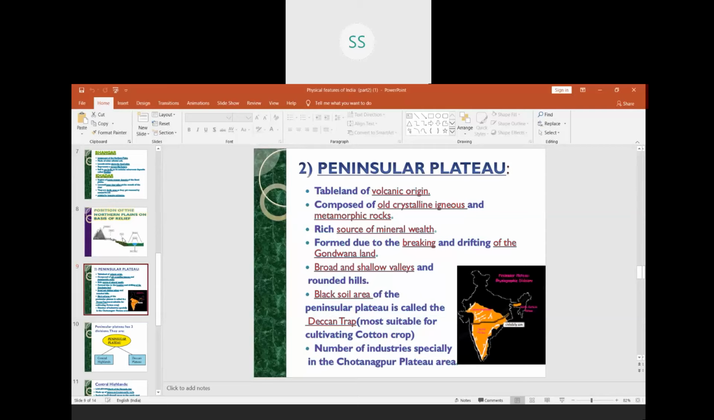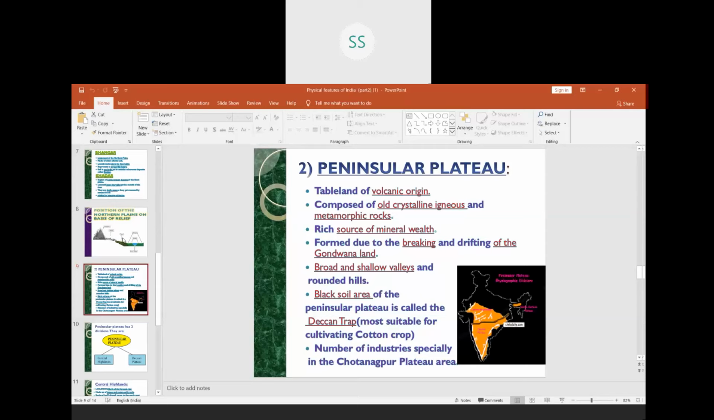A lot of minerals are present in this region. It is formed due to the breaking and drifting of Gondwana land. How is the peninsular plateau formed? The plateau is formed from the breaking and drifting of Gondwana land. Now, what is Gondwana land? Gondwana land is a supercontinent of the southern hemisphere which comprises the landmass that currently corresponds to India, Australia, Antarctica